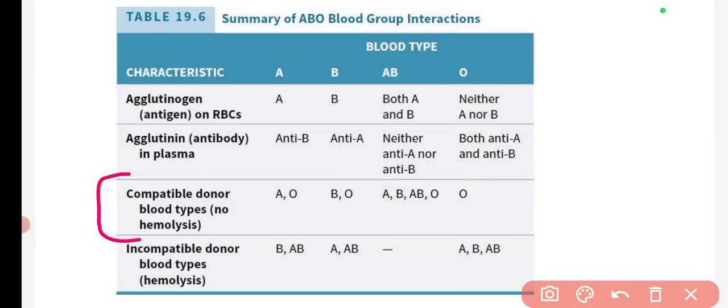Then we can check what the compatible donor is. If the person has blood group A, he can donate blood only to a blood group A person. For example, if it gives blood to A, it is a similar thing. There is no change.